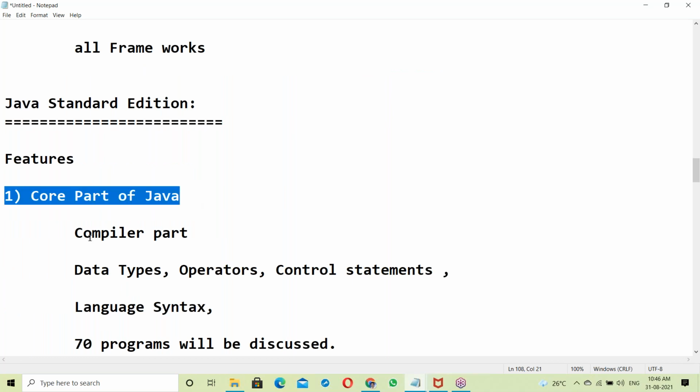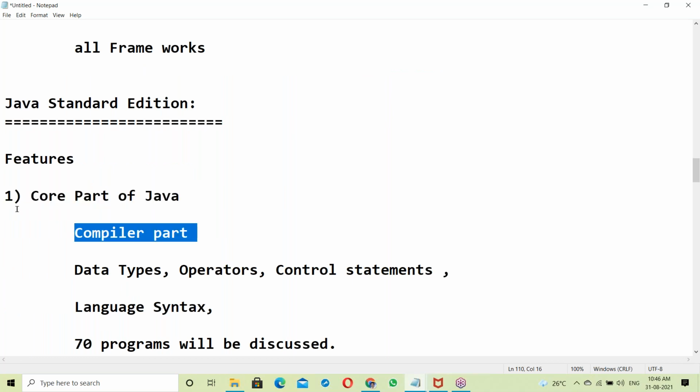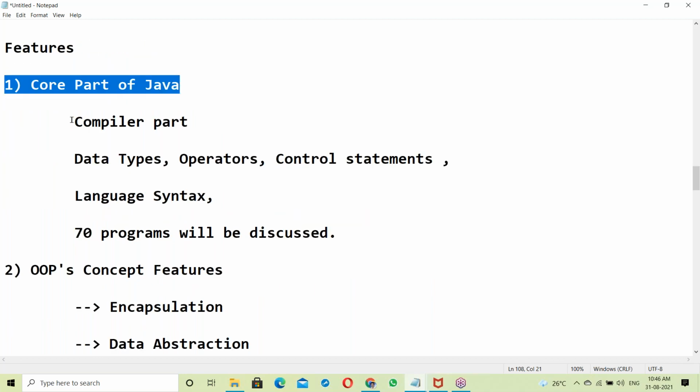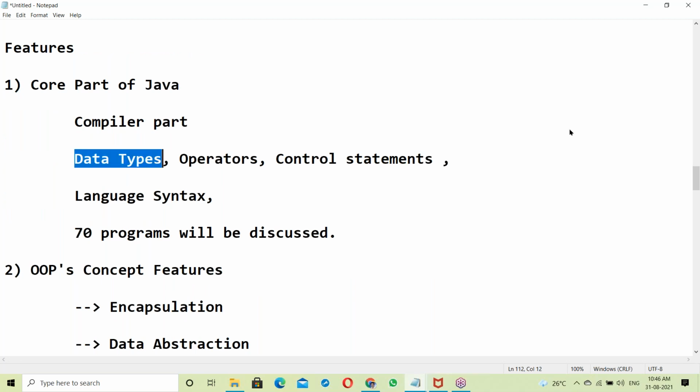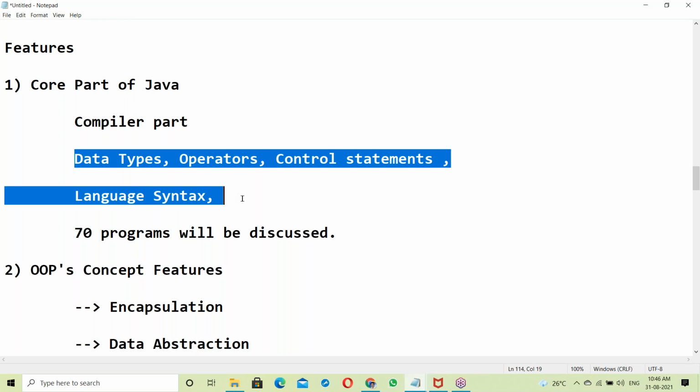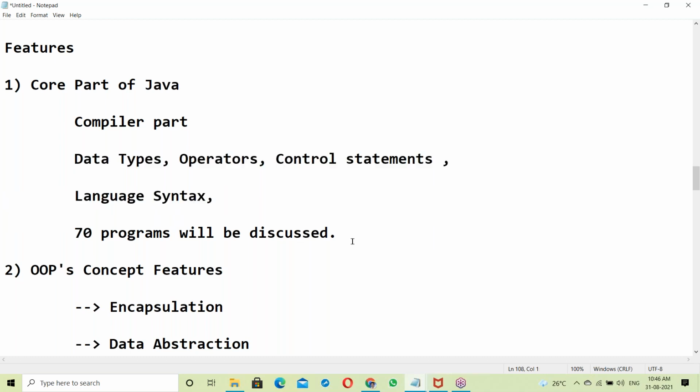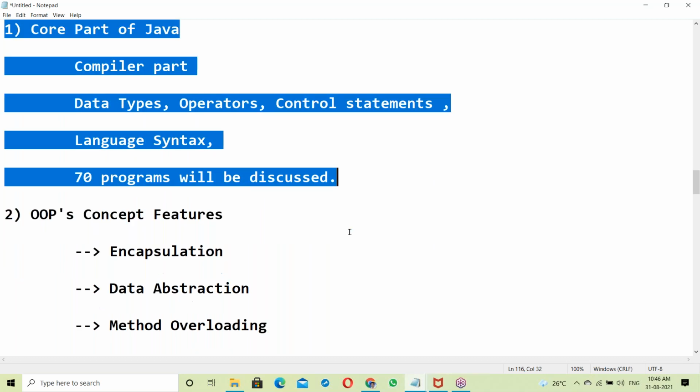The core part of Java means compiler parts, like data types, operators, control statements, and Java language syntax. The core part of Java is just the basics.